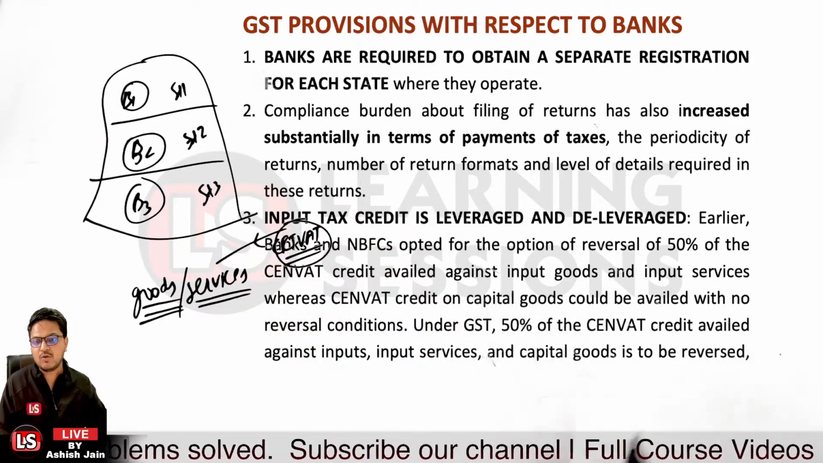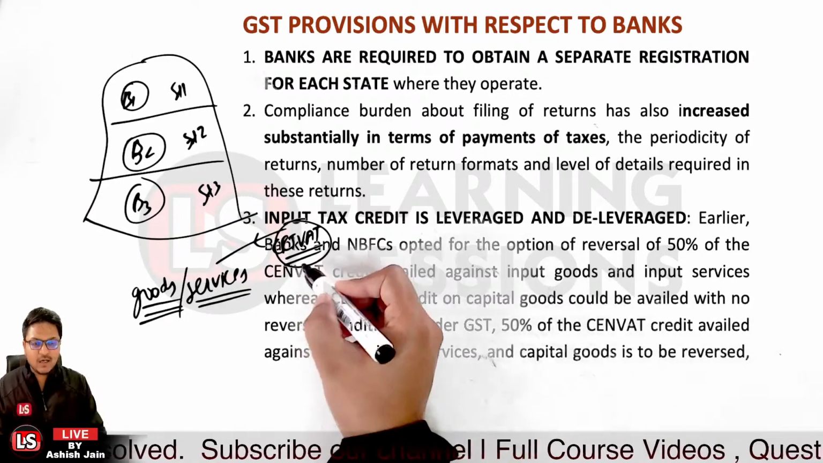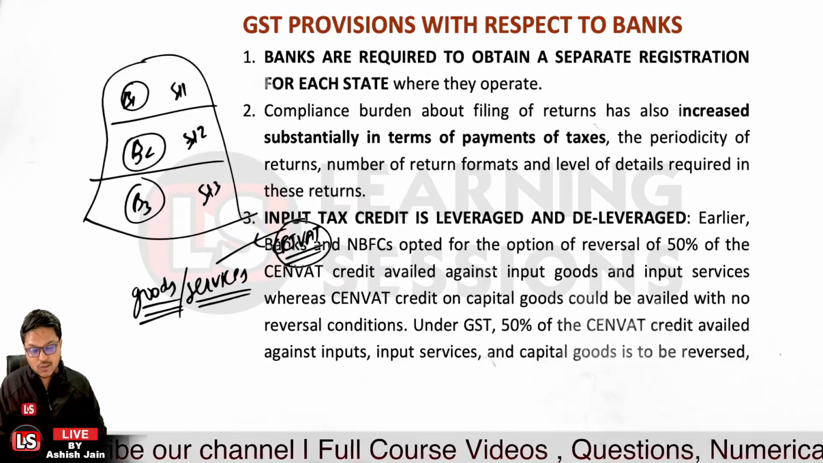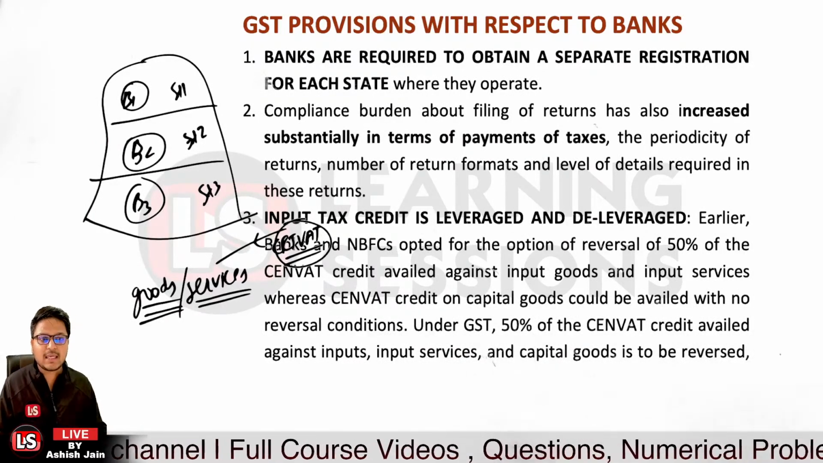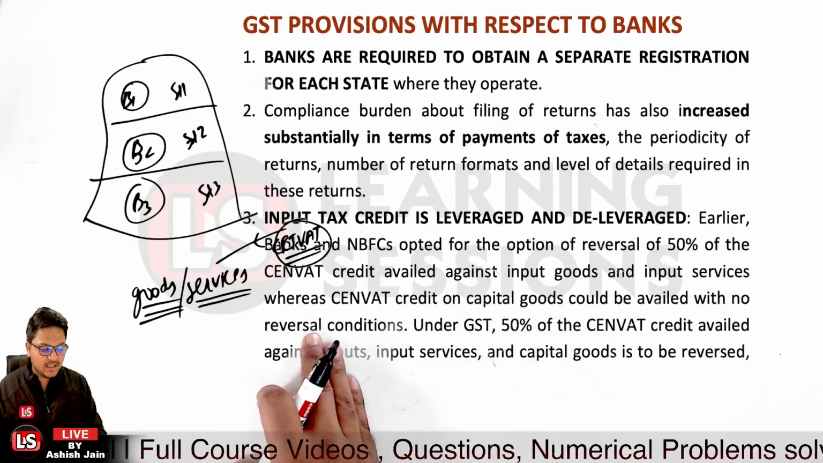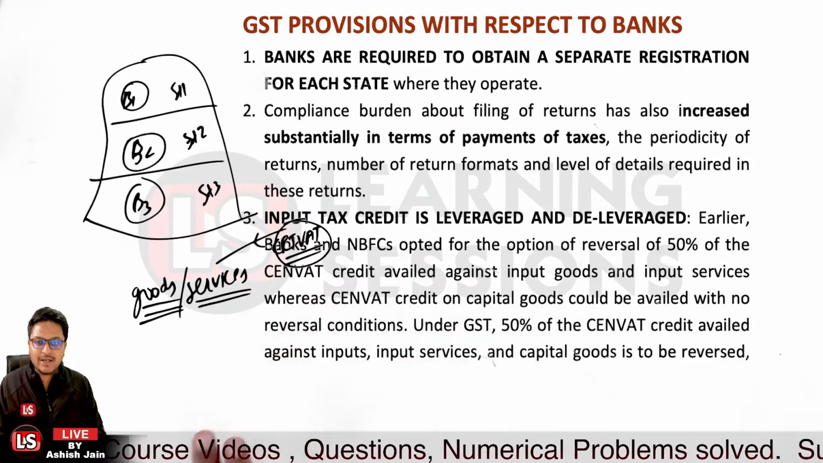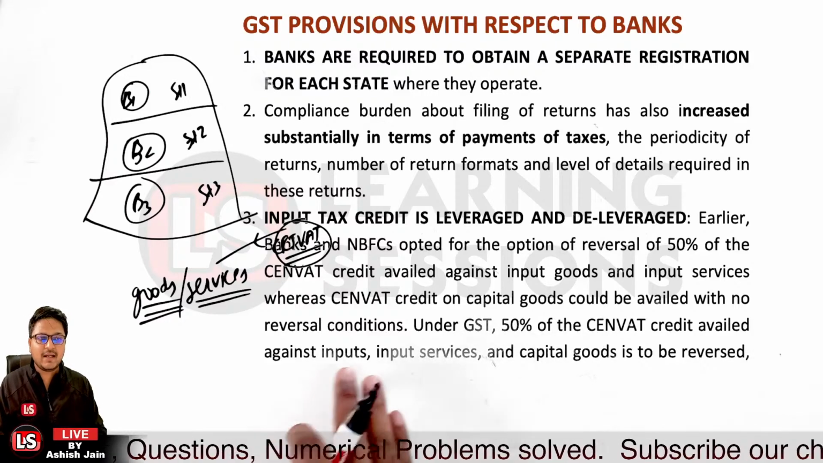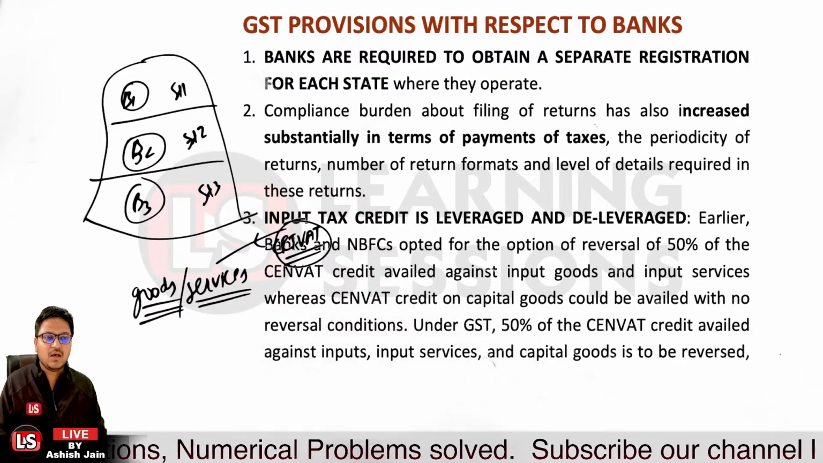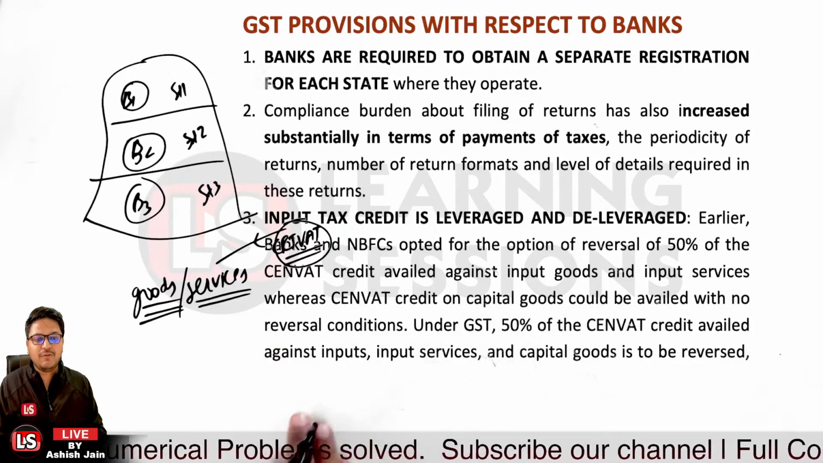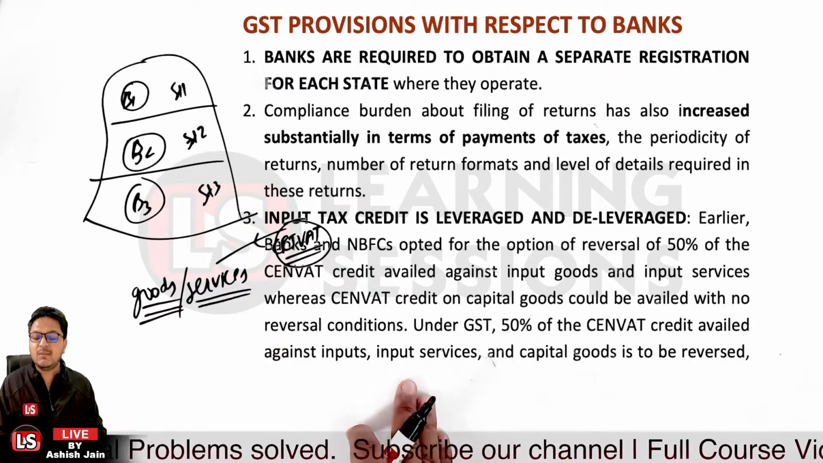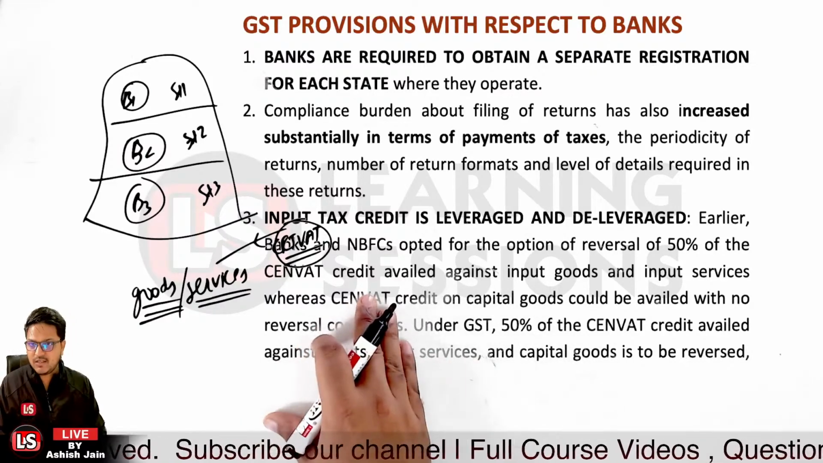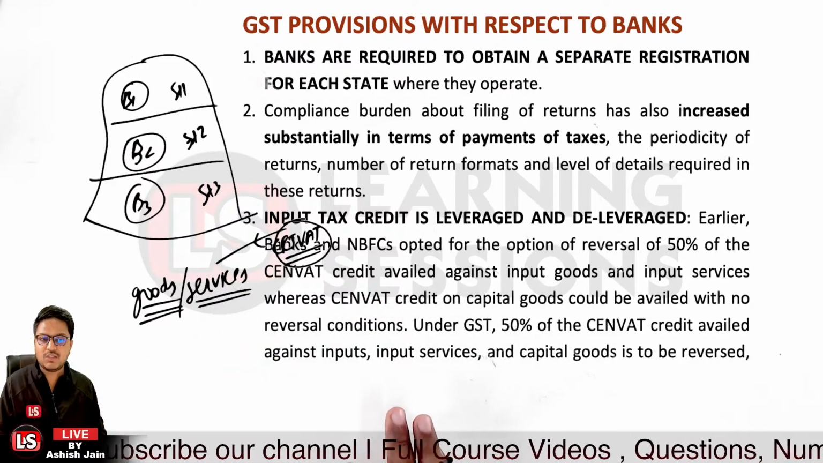Likewise, we are talking about the input tax credit; they could have asked for the central VAT reversal in the previous case. Also for the capital goods, they could have availed the central VAT. But now under GST, 50% of the central VAT credit is availed against the input goods and services, and against the capital goods there is no reversal.